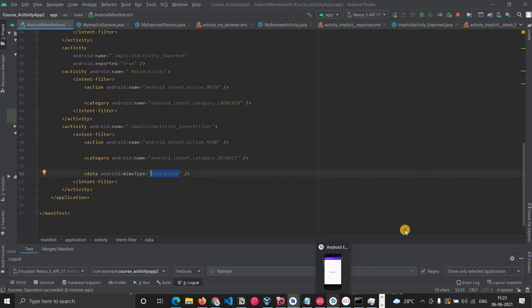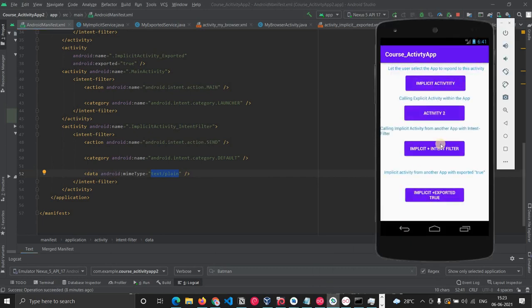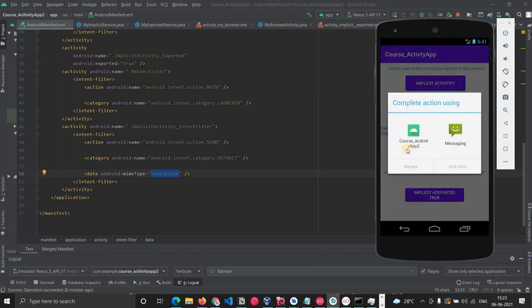Now from app1, if I click this third button, it says calling implicit activity from another app with intent filter. When I click this, the second app will open. Now it is course activity app. If I click it, you can see that it is now popping up. This messaging app also has the same intent filter, so that's why it is shown here.